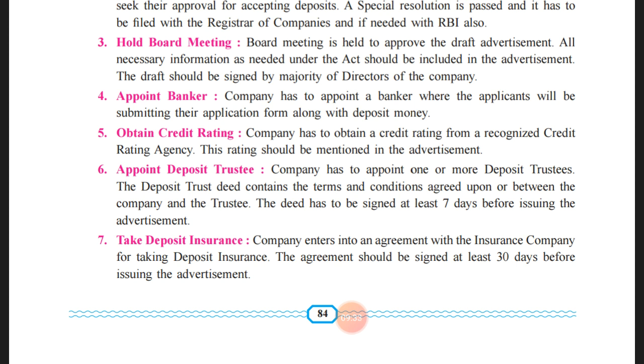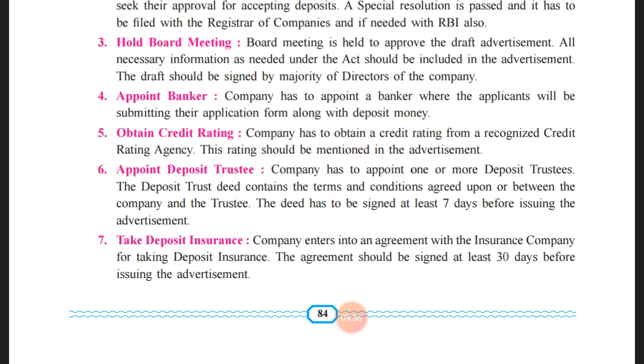The trustee will take care that the investors' interests are protected, that there is no violation of their rights, that nothing is done by the company against the investors, and accordingly they will coordinate with the company on behalf of the investors.